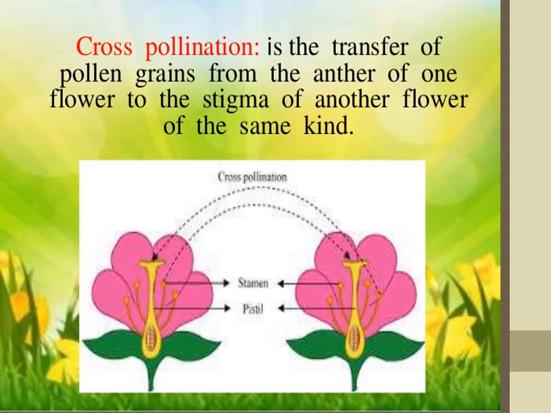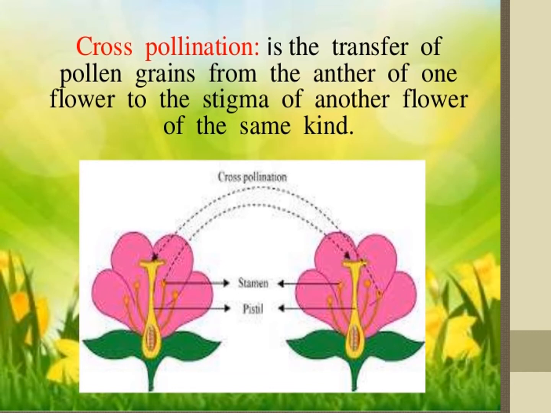Okay, it's a very important one. New varieties of plants we will get. Cross pollination leads to the production of new varieties. It is a very important one.